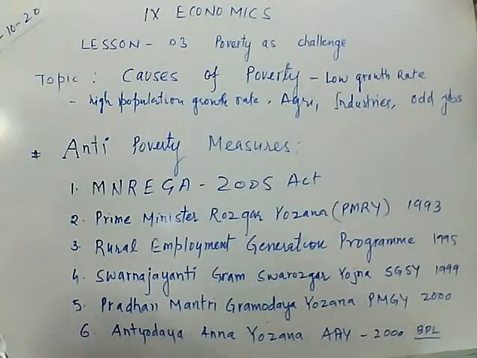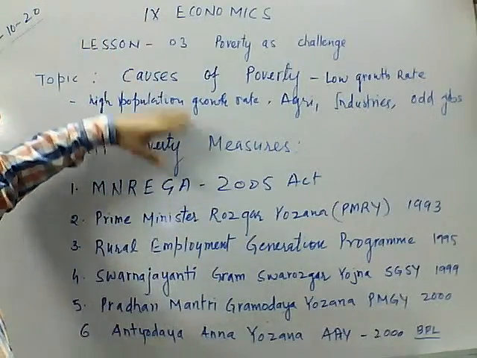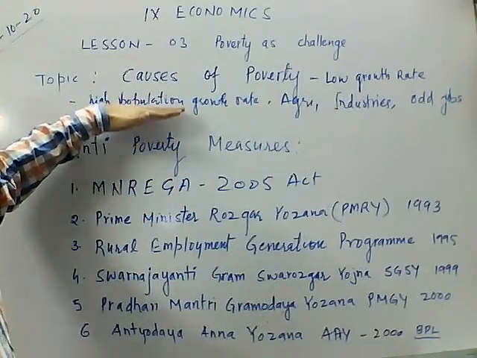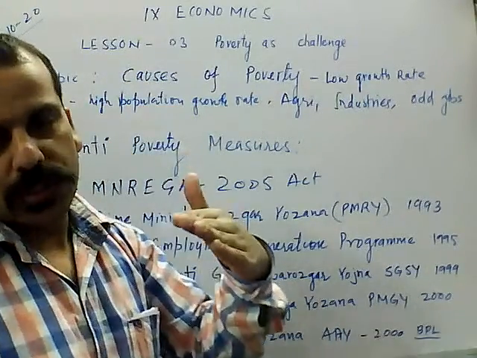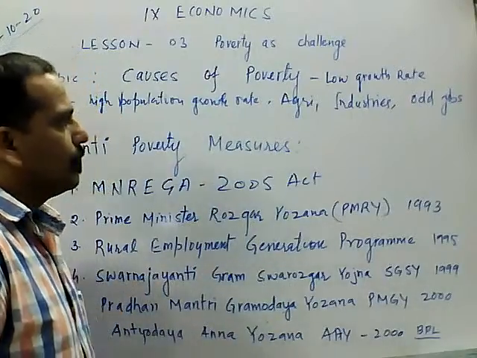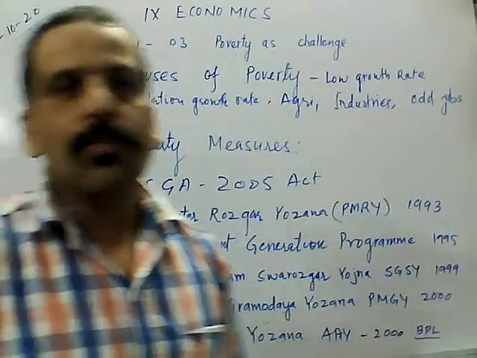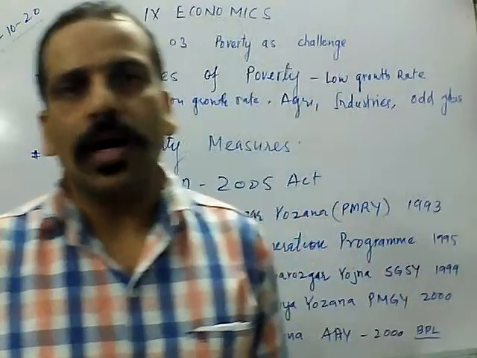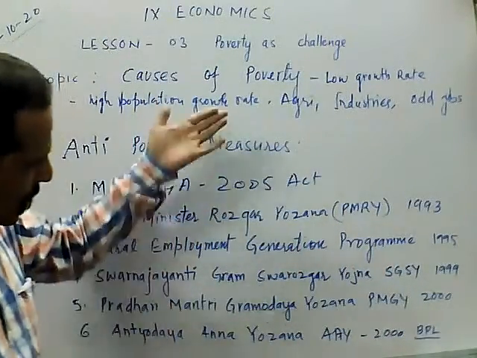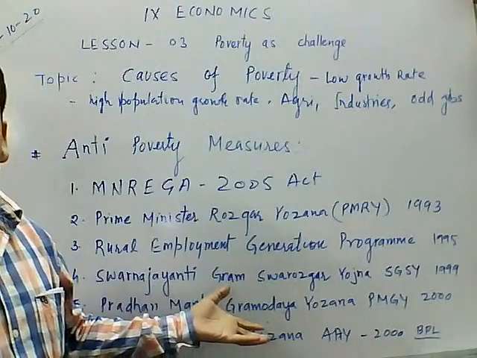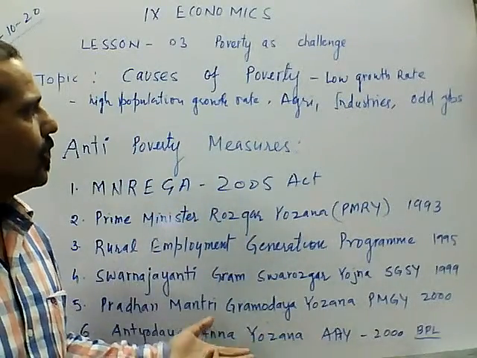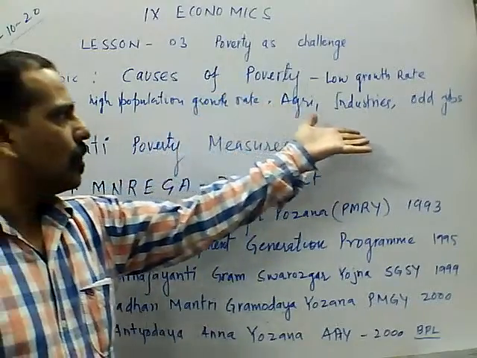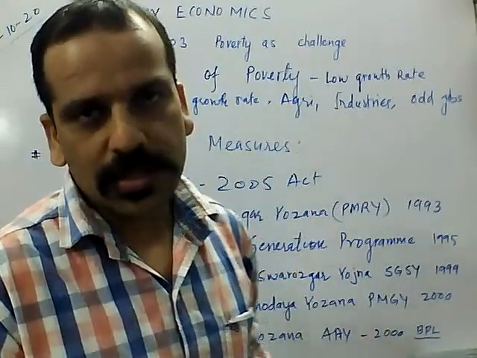Apart from this, another challenge is that we have to control the population growth rate. This is also a major challenge that anyhow we have to control. It should be kept to a minimum. If you see the developed countries, the population growth rate is very low. Population growth rate should be low. Otherwise, if the government starts any number of schemes, these schemes will be useless until we control the population growth rate. And the government also focuses on the agriculture sector.